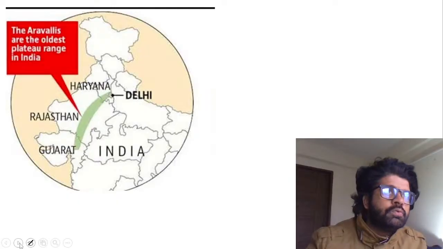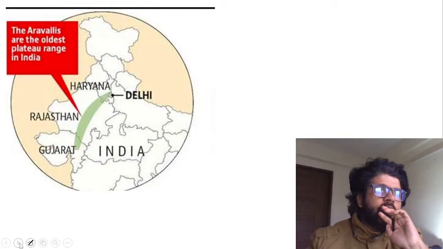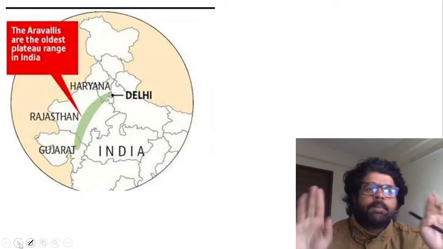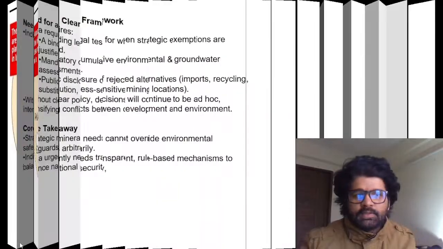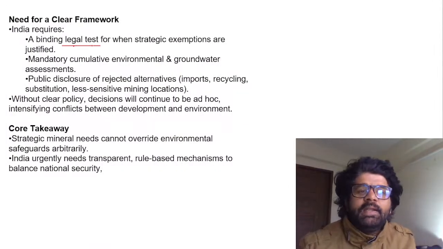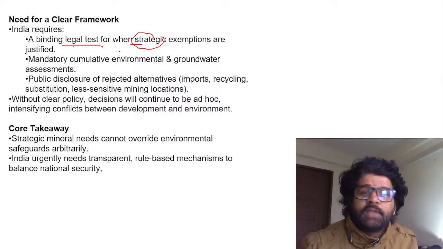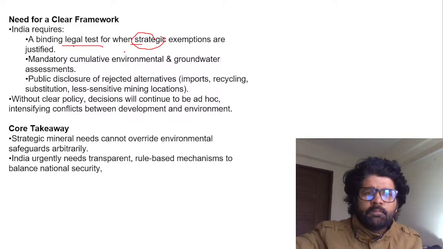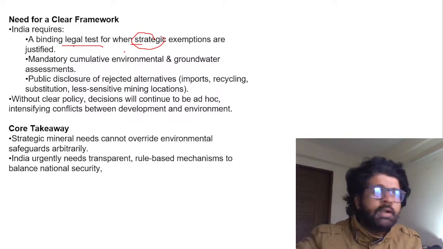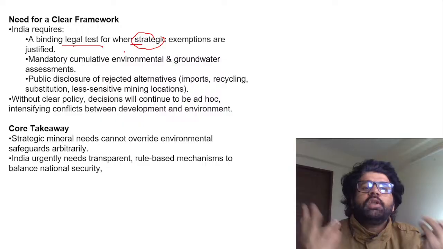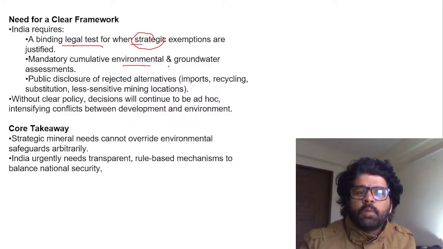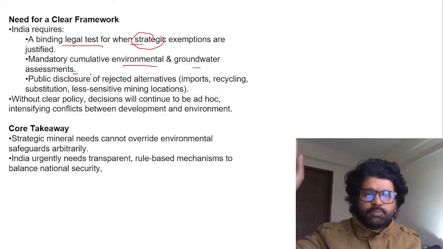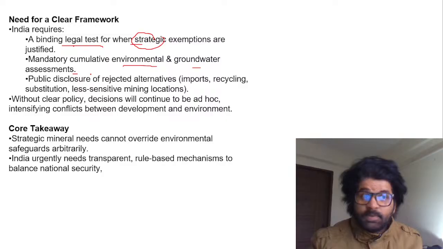The media have to ask questions. Why are these things happening? Why have these things become the norm after 2014 rather than the exceptions? So India needs a binding legal test for when strategic exemptions are justified. Otherwise, it's like saying, oh, I want to take Rishi to the border region, we would need him for strategic reasons, so he will be getting killed. Don't just keep everything under strategy. What is strategic? Mandatory cumulative environmental and groundwater assessment has to be done. We discussed yesterday, rice. India is the largest producer of rice in the world. This is a good thing, but this is also a bad thing.